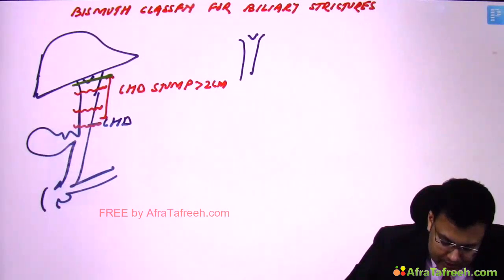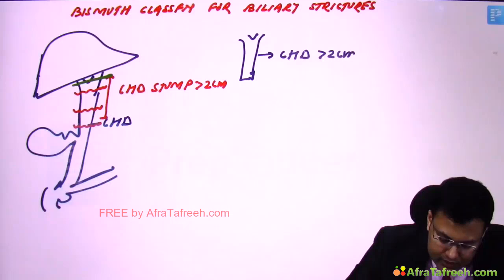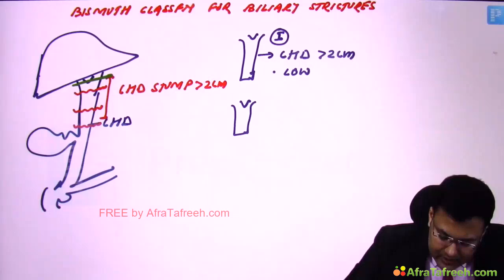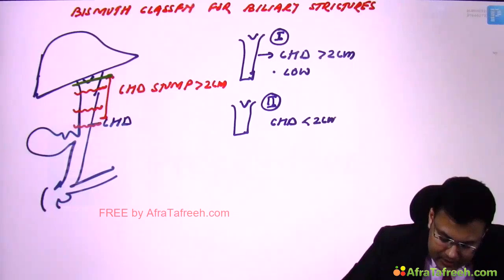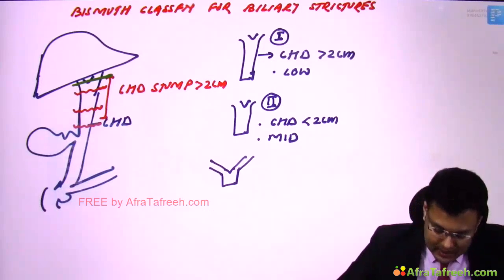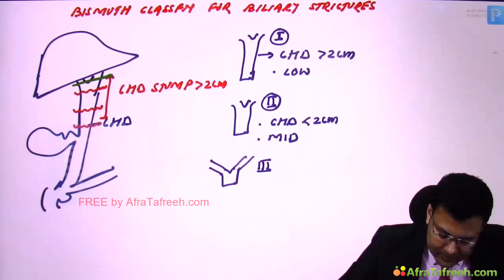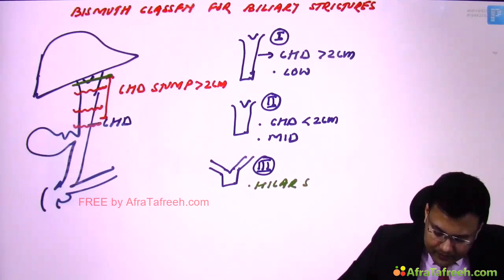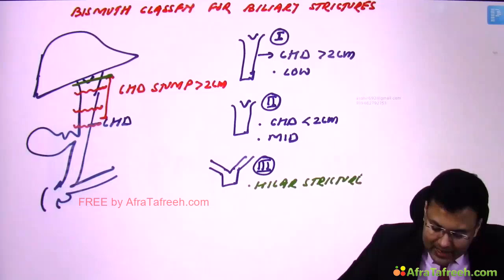This is type 1, where the common hepatic duct stump is more than 2 centimeter. Clear? So the stricture is low. In this case, this is type 2. Here you can see the common hepatic duct stump is less than 2 centimeter, so the stricture is mid. Here you can see hilar stricture with intact confluence, and this is type 3.